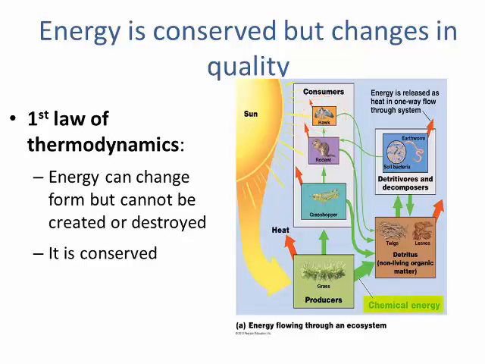The green lines represent chemical energy, which is food, and the red arrows are heat. Notice heat is lost during this process. The thickness of the arrows represents the amount of energy being transferred.